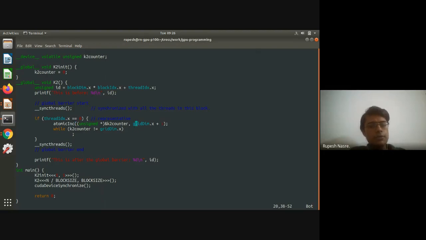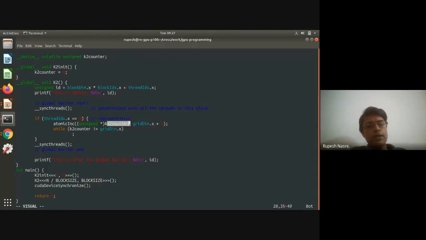For example, if you have to have this particular global barrier repeatedly, let's say there is a while loop within which you have S1, then global barrier, then S2, and this while loop needs to be executed by different threads. There are ways in which this can be done. For example, if that happens, you would like to have this K2 counter set to 0, right?